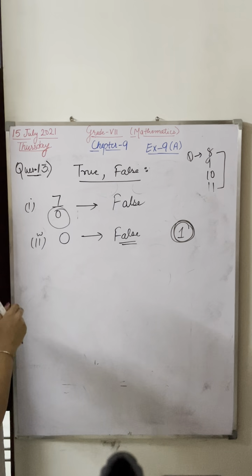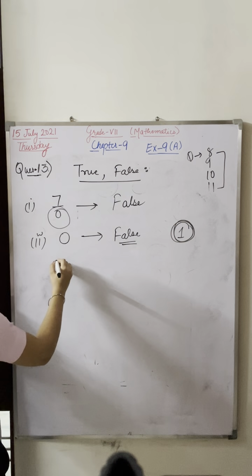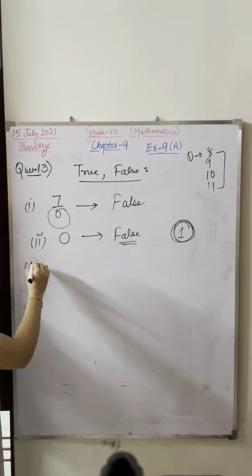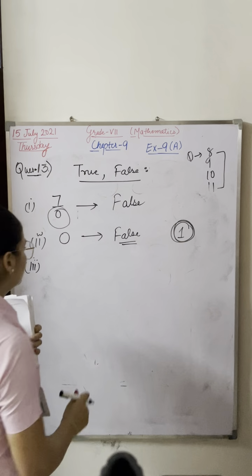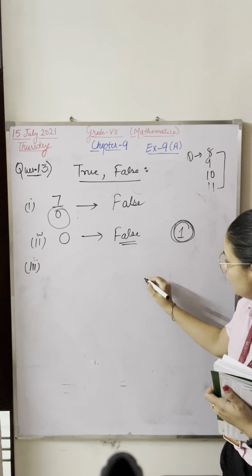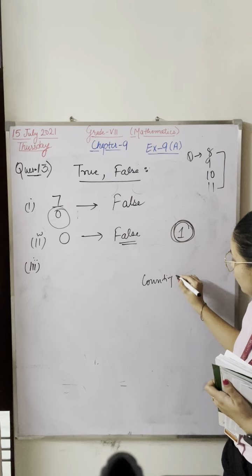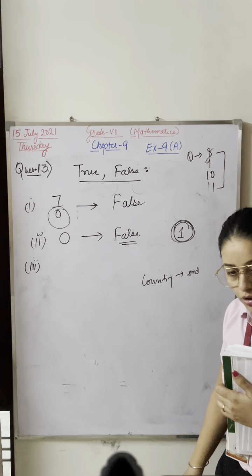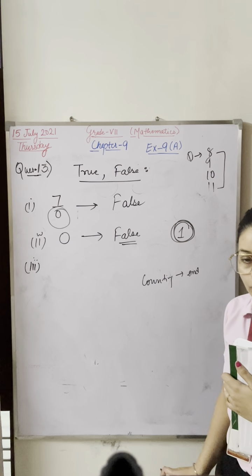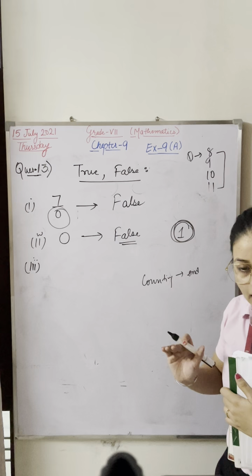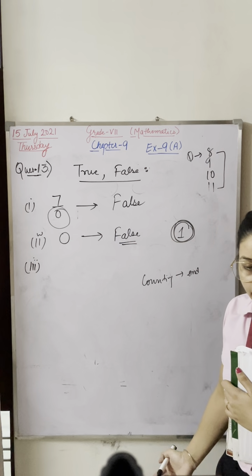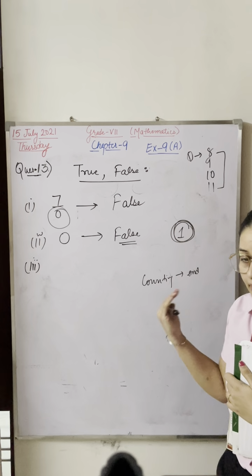Next is the third one: there is no largest rational number. Yes or no? There is no largest rational number because you don't know where the counting will end. Do you know the last number of the counting? No, nobody knows that, because counting never ends. It goes up to infinity or beyond infinity.